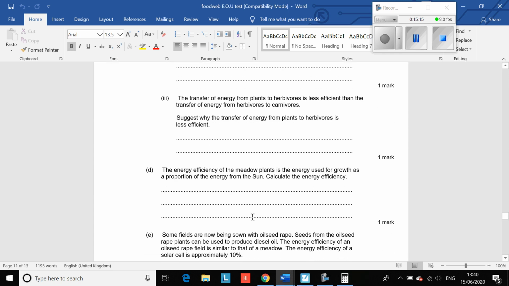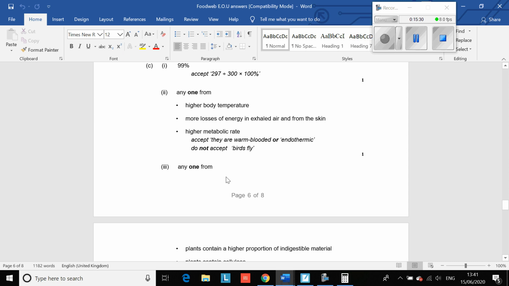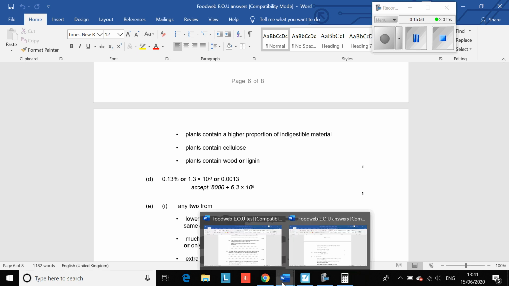Okay, question 3. Transfer of energy from plants to herbivores is less efficient than the energy from herbivores to carnivores. Suggest why the energy from plants to herbivores is less efficient. Now, this was a tricky one, but plants contain a higher proportion of indigestible material. That means if they eat plants, they can't digest all the bits. They just go through their bodies, so they don't actually get the energy from it. Plants contain cellulose, or plants contain lignin. Now, the idea is the same. They can eat them, but they might not actually get any nutrients from them. Okay, so that was the answer to that one.